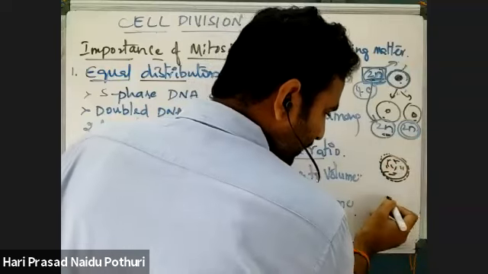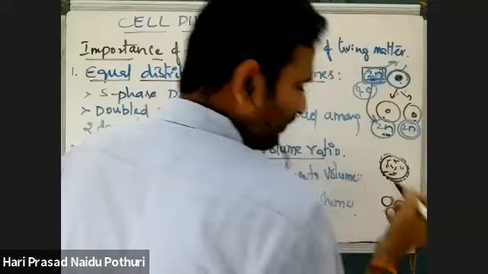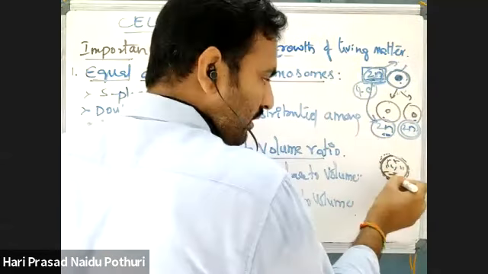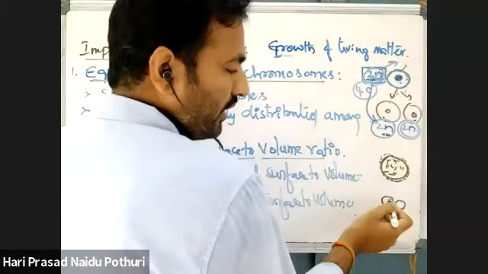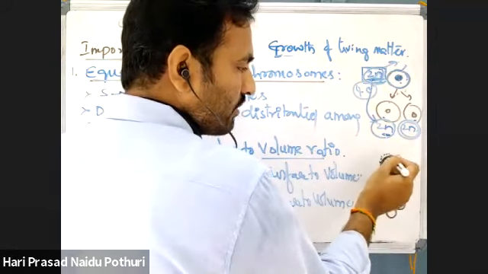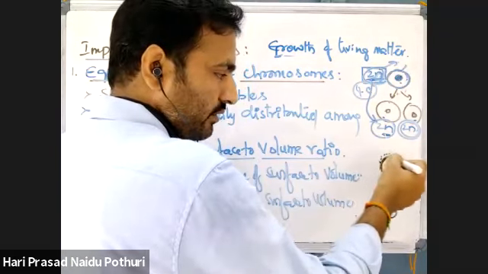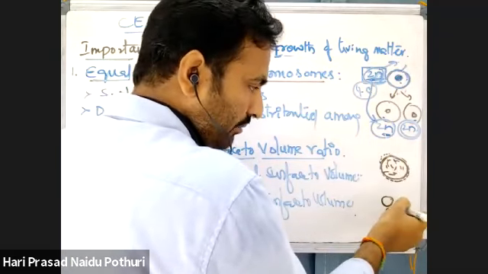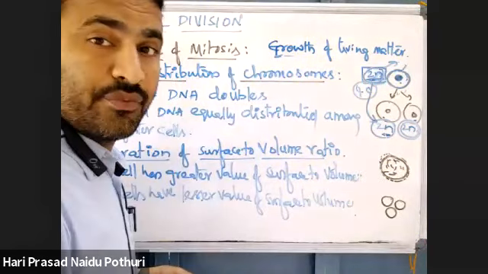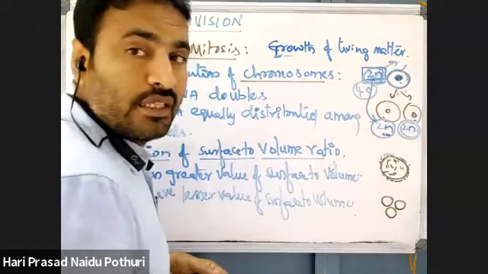But if you take small cells, I mean the same area I am taking. This is a large cell, and I am taking 3 cells, I mean more small cells which give the same size as the larger cell. This is a single cell, this has this size, and different cells I am taking to this size. If you compare, this is the surface area present in the large cell.